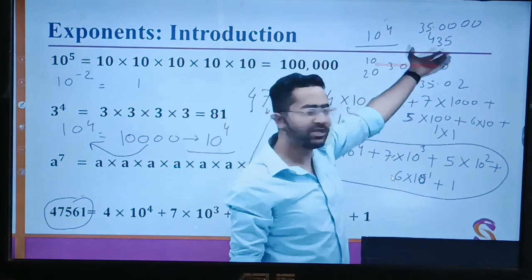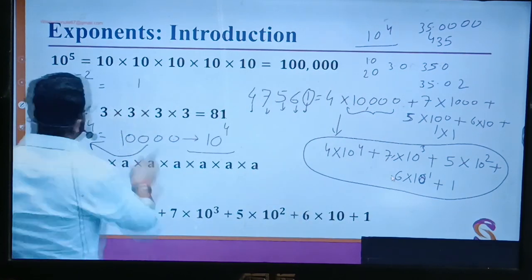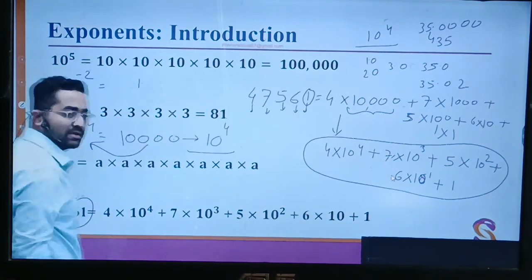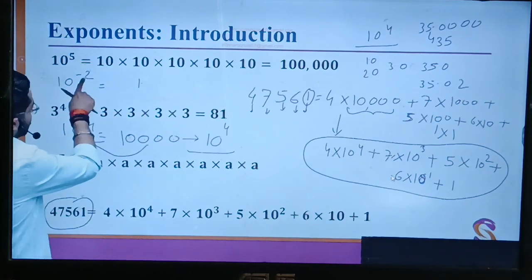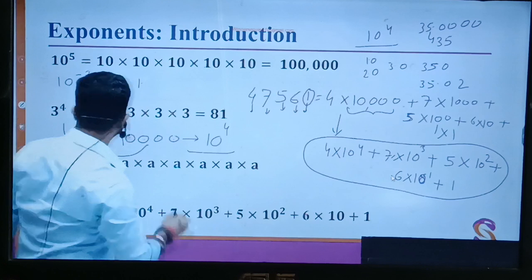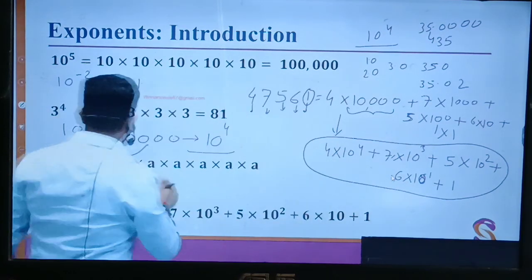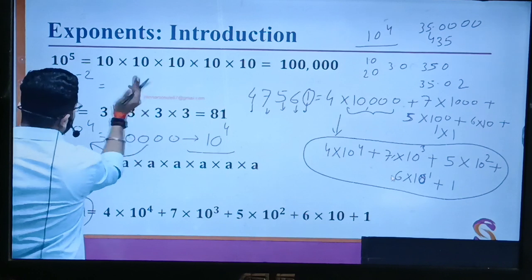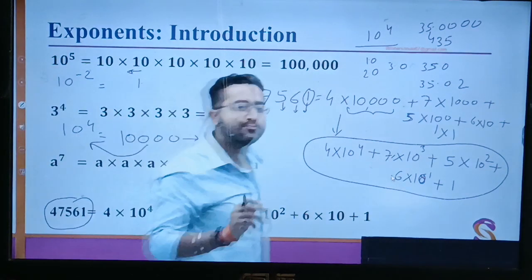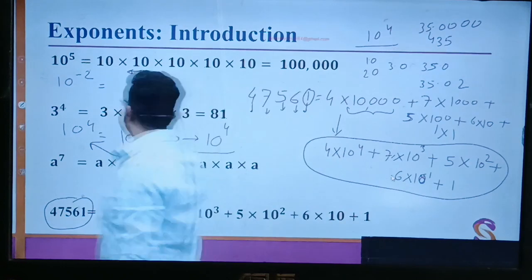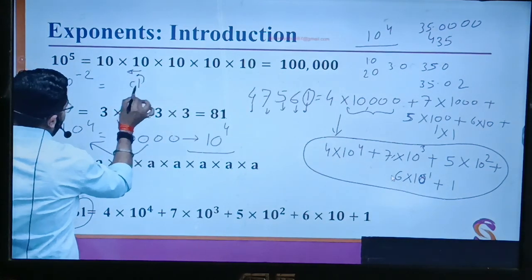35 or 35.0, 35.00, everything is the same. So if I just write 1 and it is said to the power 2, that means the decimal will come after 2 digits. The decimal will move in this direction when the exponent is a negative term. So for moving the decimal 2 digits, I will add 1 0.